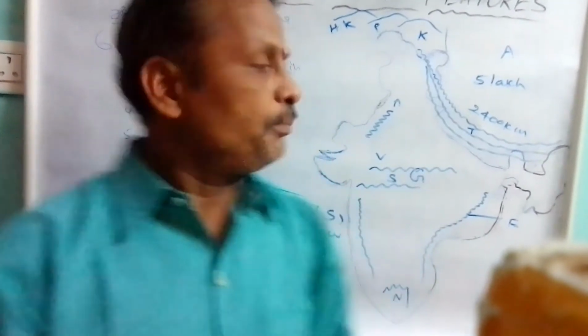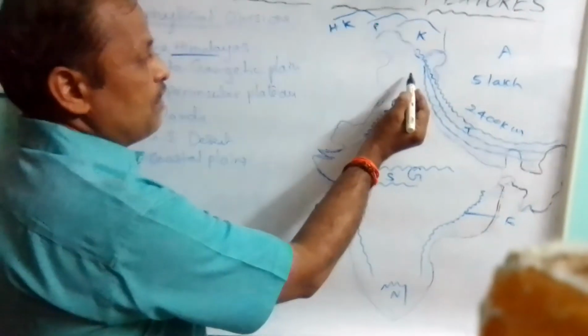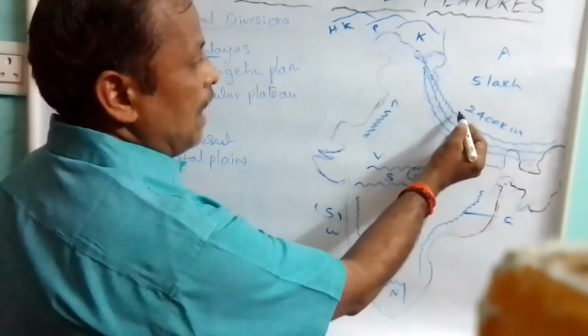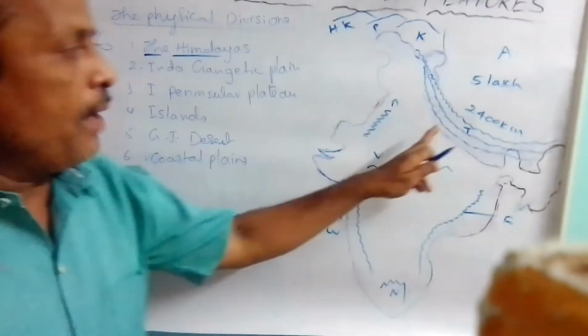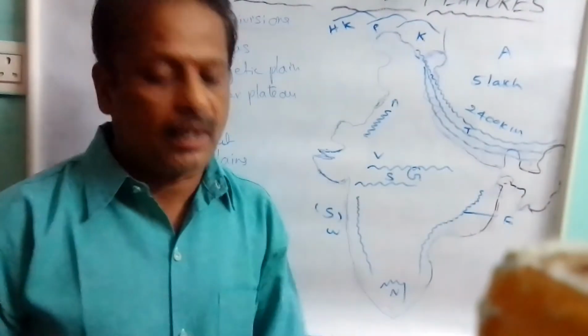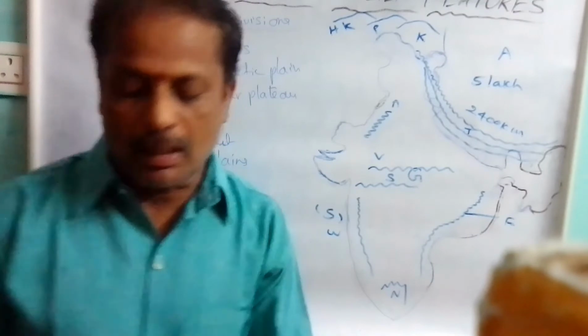And we have to see, after the formation of the Himalayas, what about the Himalayan parallel ranges. I told you the Himalayas comprise 3 parallel ranges, and we are going to learn them one by one.